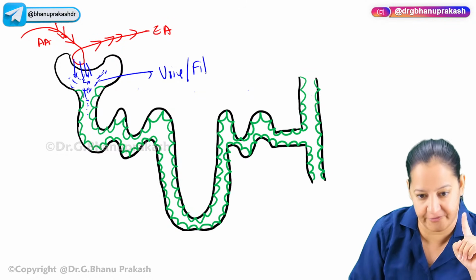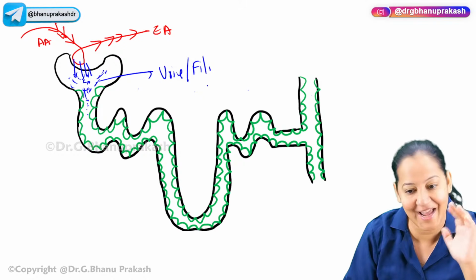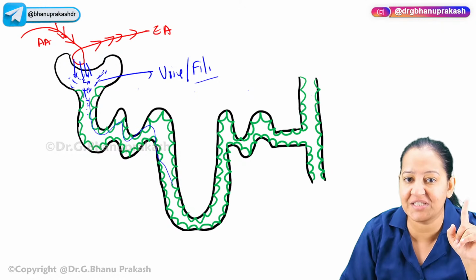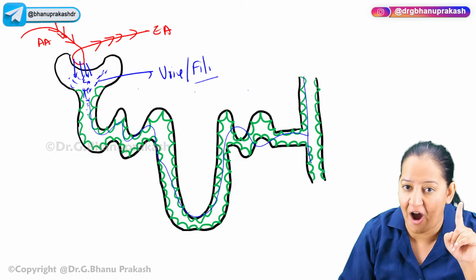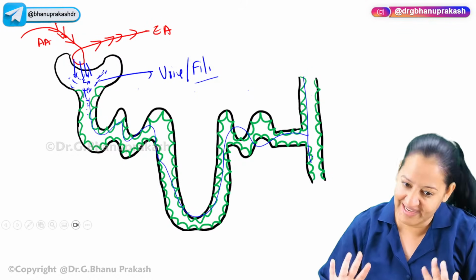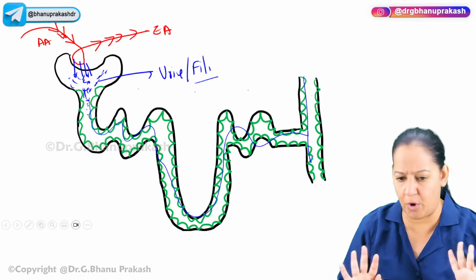Better to call it filtrate. We will call it filtrate. For your understanding, I am saying urine. But later on, many exchanges take place. Finally, after collecting that, we call it urine. After collecting that, there is no exchange. So finally, it is urine. But for your understanding, you can call it urine also.